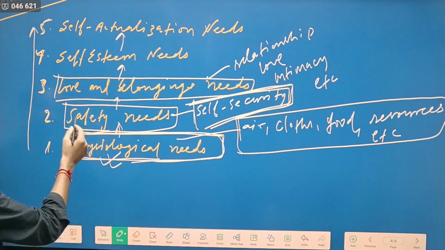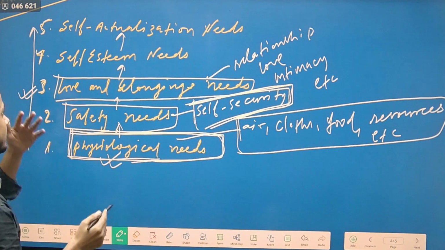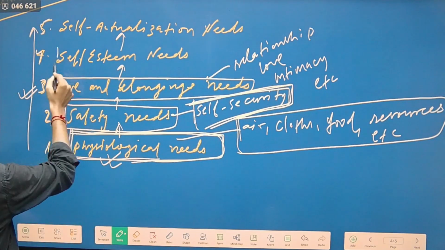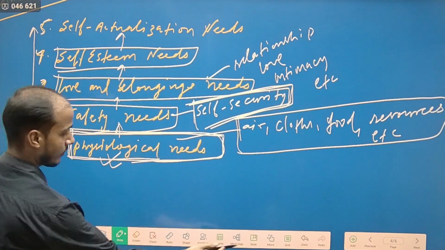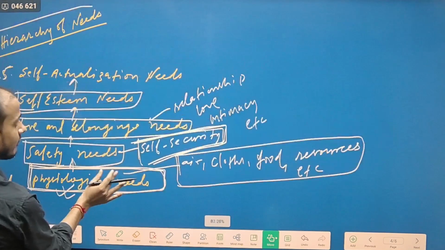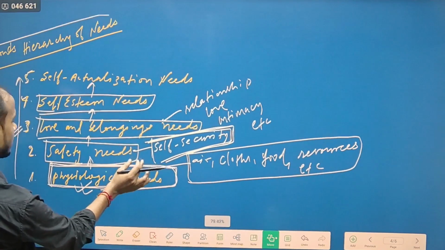And once our third needs get fulfilled, then we search for self-esteem needs. Self-esteem you can say means self-respect and such things.